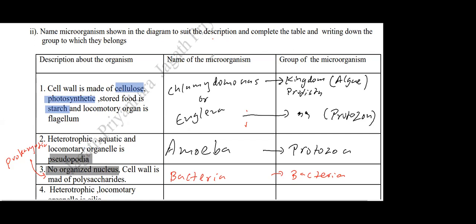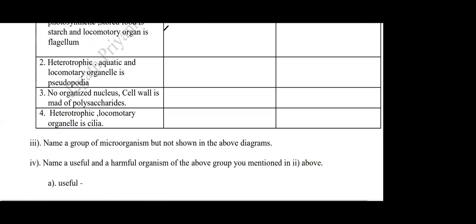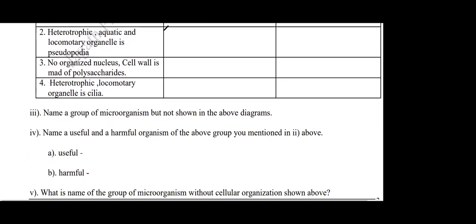Then next one, number 4. I'll erase the screen for this part. Number 4, heterotrophic, locomotor organelle cilia. Who can tell me the answer for this one? Sumela? Paramecium. Very good. The answer will be paramecium. The group will again be Protozoa or kingdom Protista.